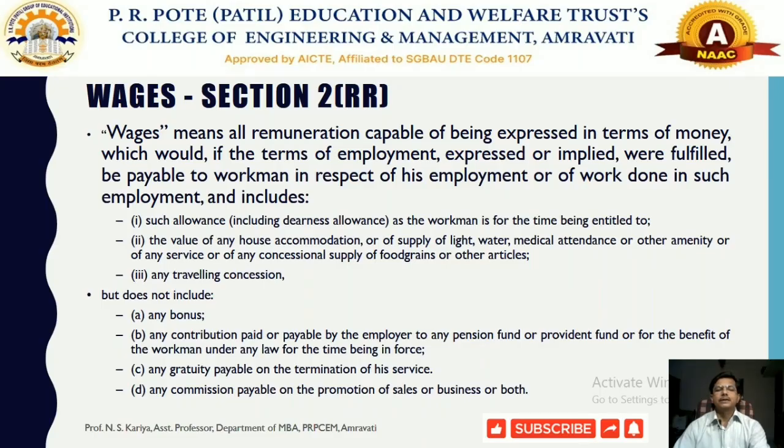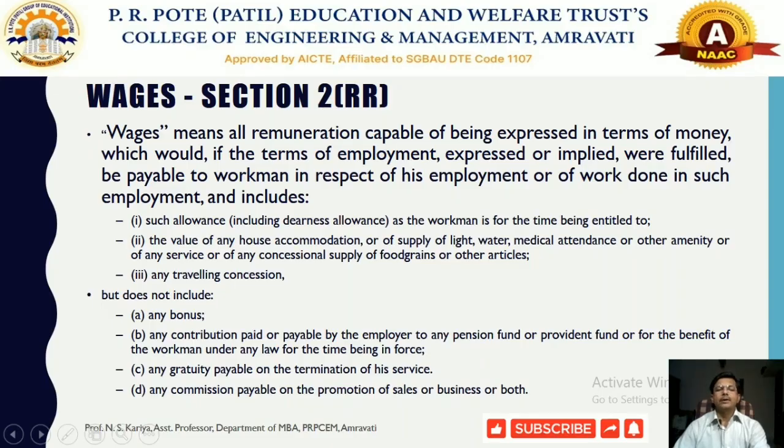So wages will include some sort of allowances, including dearness allowance, as a workman for the time being is entitled to. So for the amount of time the employer has employed that particular workman, they have to give some sort of allowances including dearness allowance.